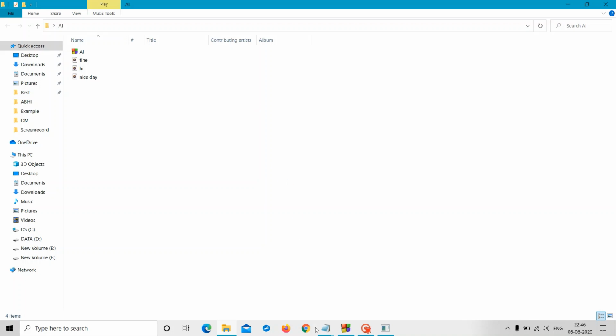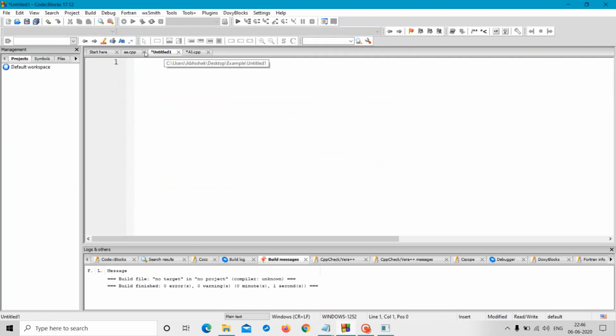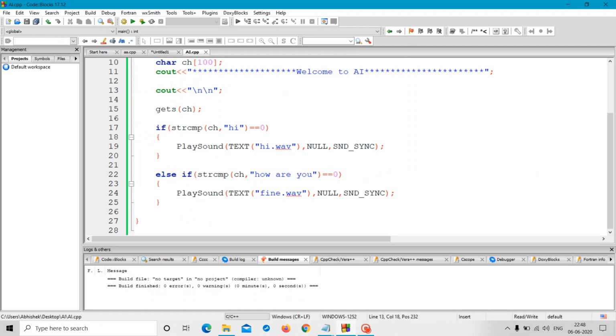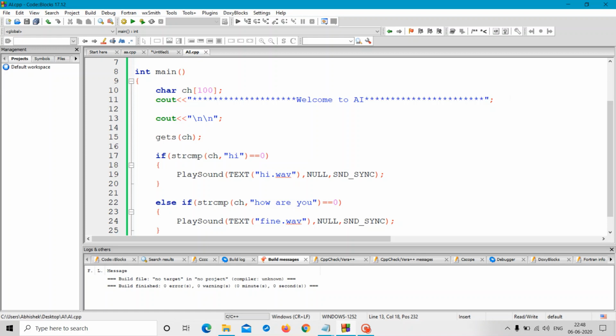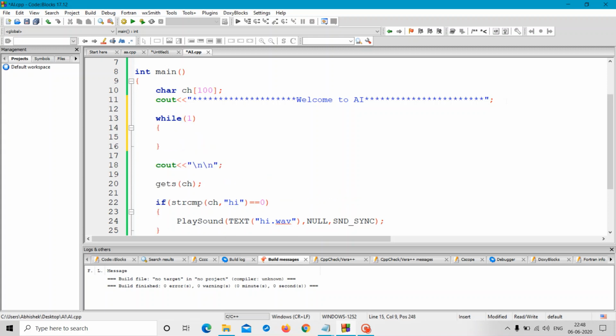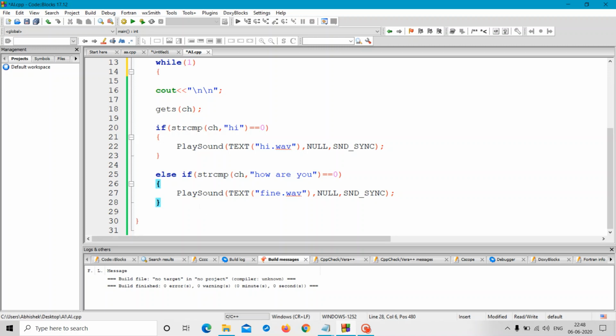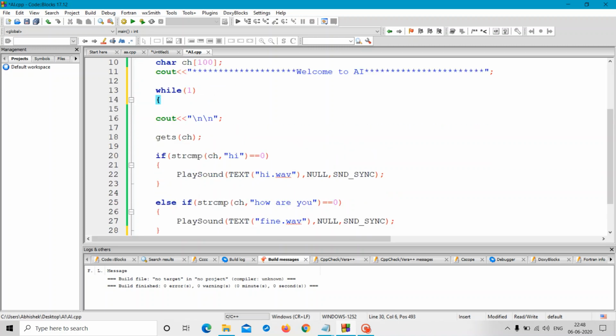Okay, so now let's get back. It's a big headache to compile the program again and again and write commands again and again. So we will put our program in an infinite loop, means while 1 means infinite loop. So our program will run again and again. Closing bracket of our while loop.